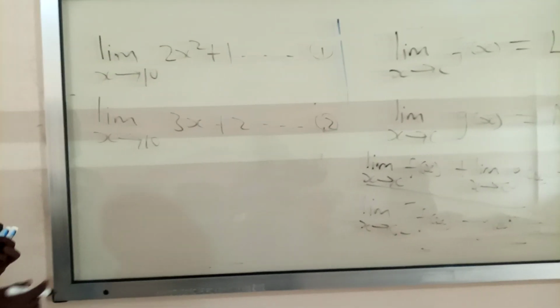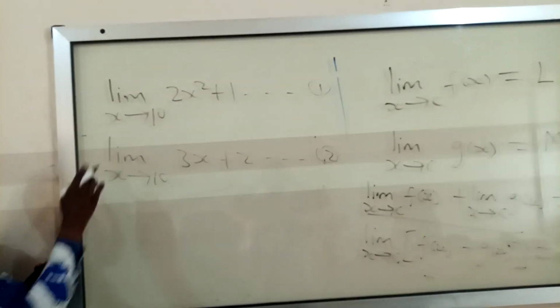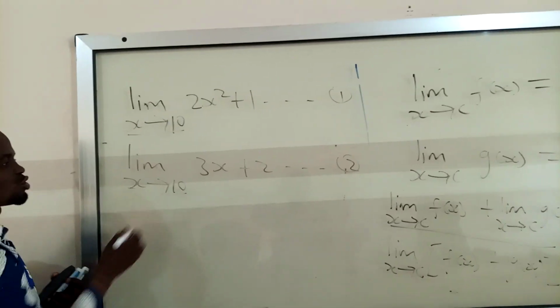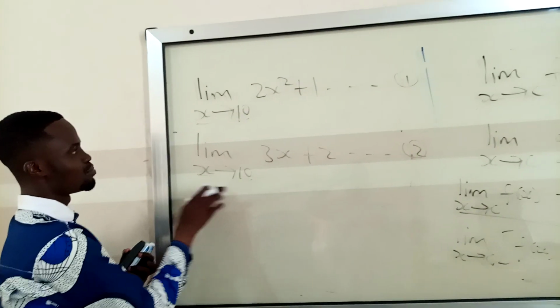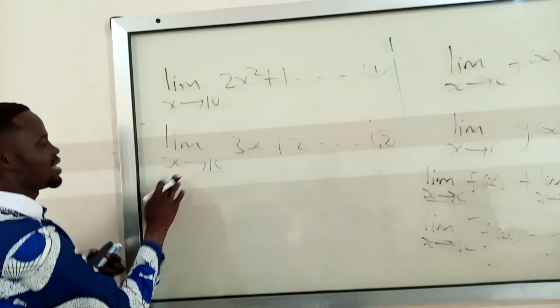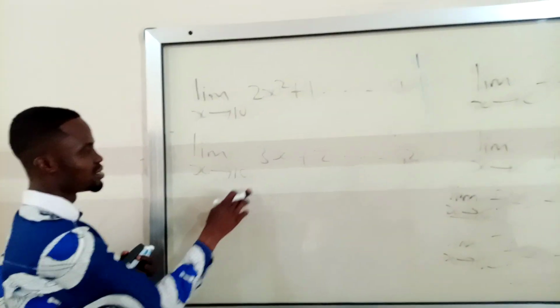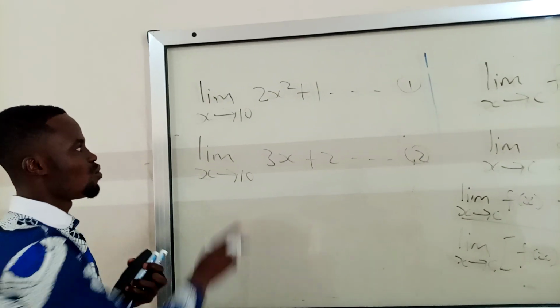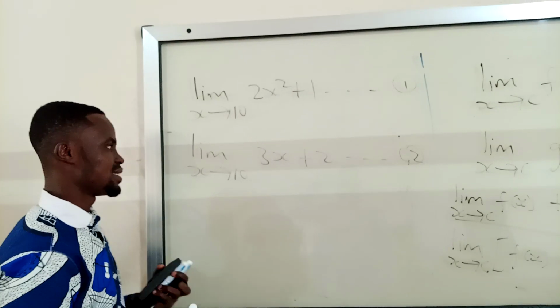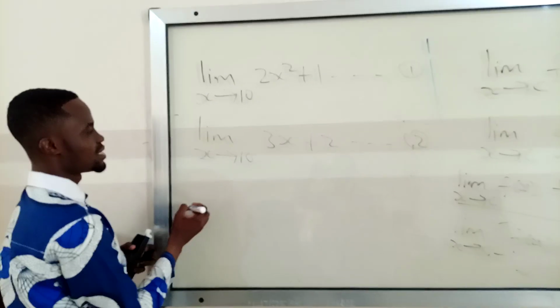And I want to sum up these limits. Mind you, always check that where x is approaching should be the same. Other than that, you cannot proceed. And the limits should exist.